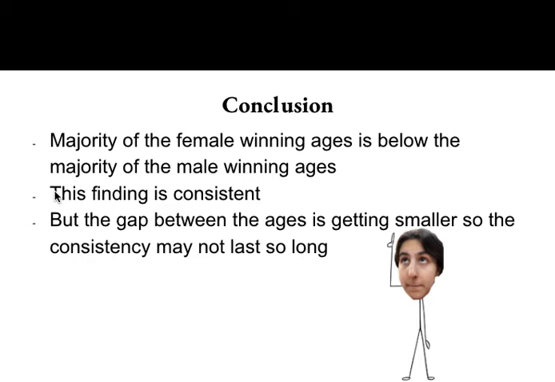But the gap between the ages is getting smaller due to the male line starting above the female line, but the male slope being greater. So they will eventually cross. So this consistency of males being older than women may not last so long.